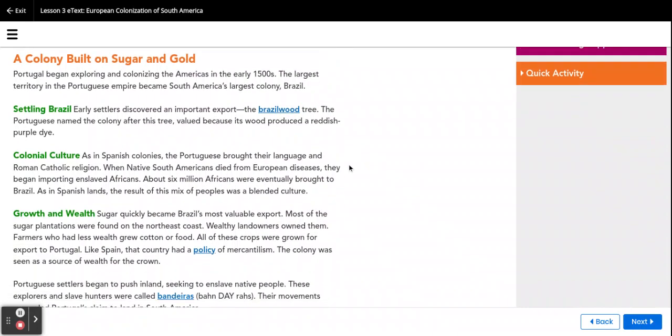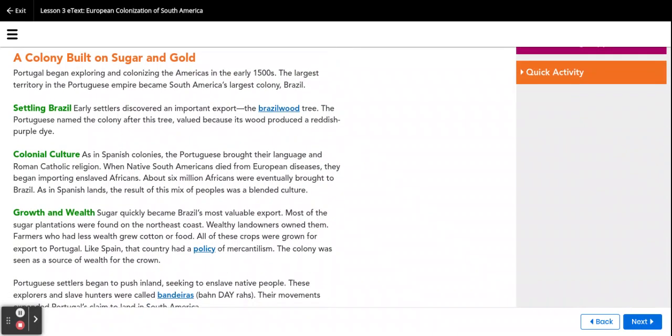A colony built on sugar and gold. Portugal began exploring and colonizing the Americas in the early 1500s. The largest territory in the Portuguese Empire became South America's largest colony, Brazil. Settling Brazil. Early settlers discovered an important export, the Brazil wood tree. The Portuguese named the colony after this tree, valued because its wood produced a reddish-purple dye.